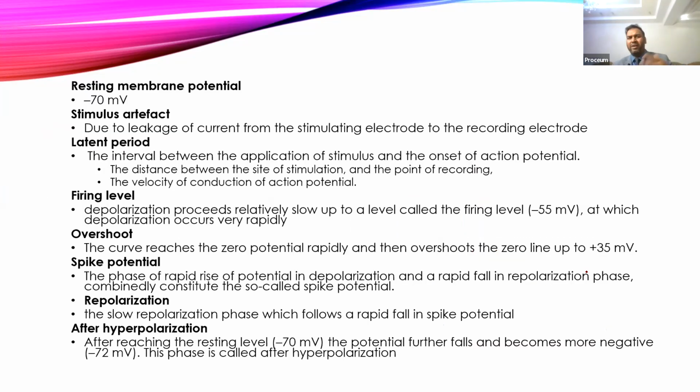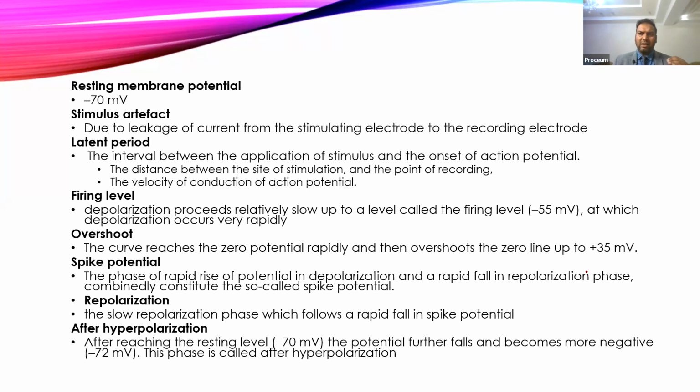As I said, resting membrane potential, we already described, there are various factors which are responsible for the resting membrane potential, like unequal distribution of the ions across the membrane, then presence of the anion within the cell, then Gibbs-Donnan effect, Nernst's equation, then Hodgkin's modified equation, and also the role of the sodium potassium ATPase. We already discussed the resting membrane potential, and because of this, the membrane potential present on the nerve is somewhere around minus 70 millivolt.